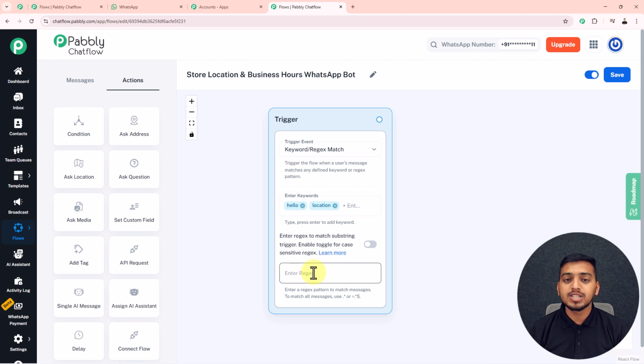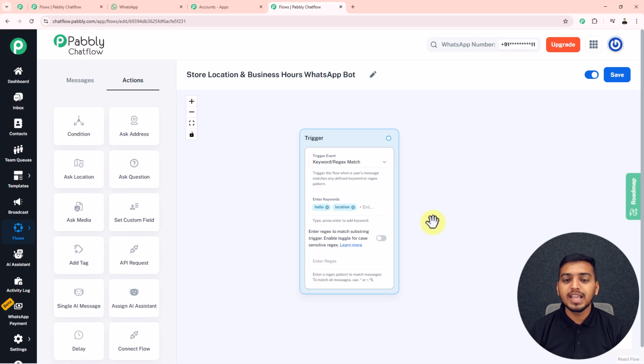And this regex box, I will leave this empty because I could kickstart my WhatsApp chatbot either with the help of these keywords or with the help of this regex. So as I have entered these keywords, now I will leave this regex as empty and we will move towards my action step.